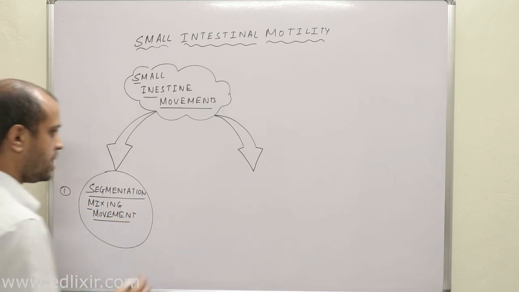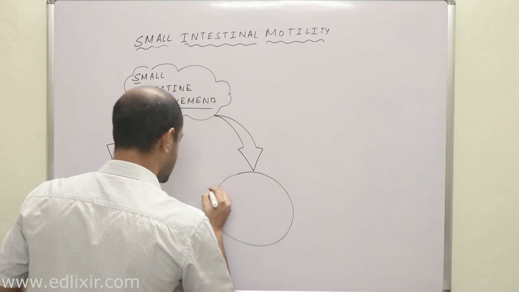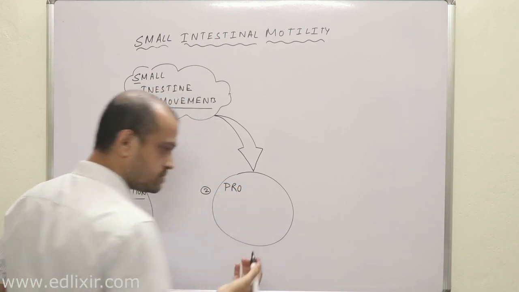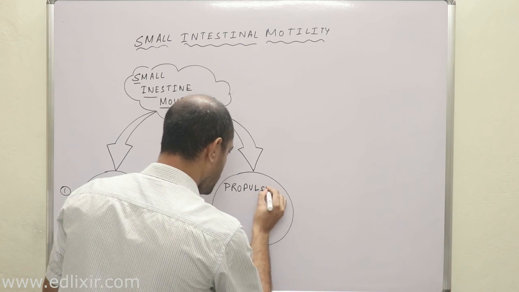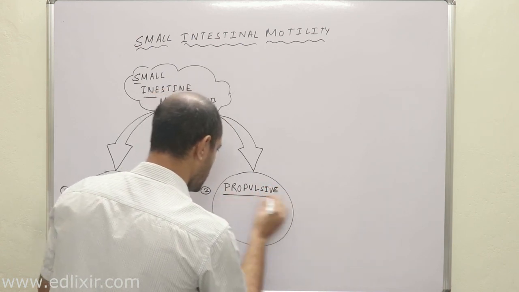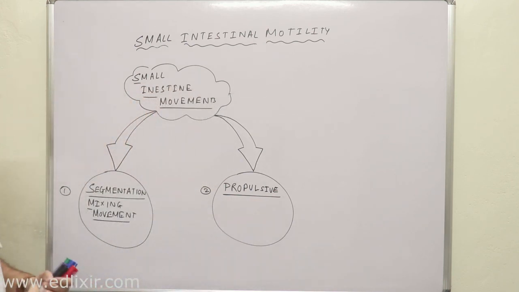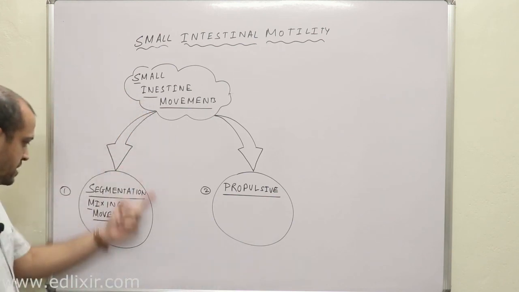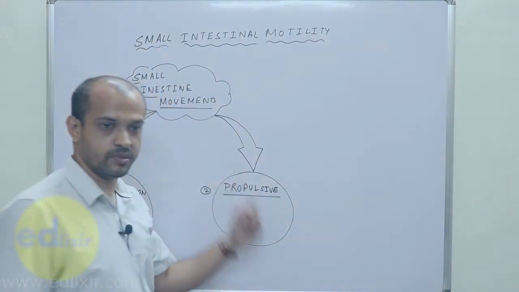Another one, the second one, is called propulsive, which helps in the propulsion of food. Okay. Propulsive. Clear? Propulsion of food. Okay. So these are the two movements. Now listen. First we will be talking about the segmentation. Okay. Then we will be talking about the propulsive movements.